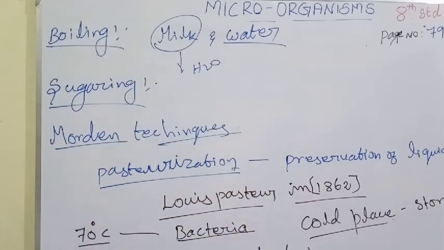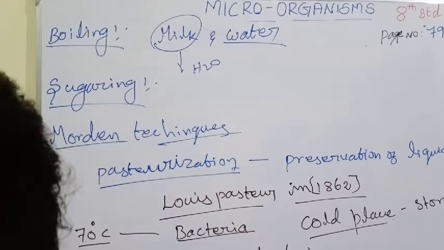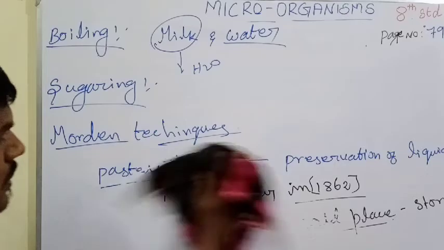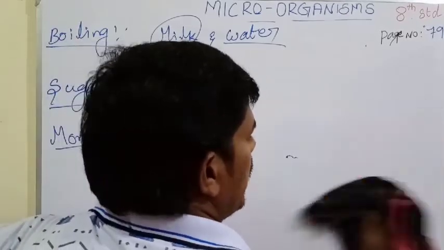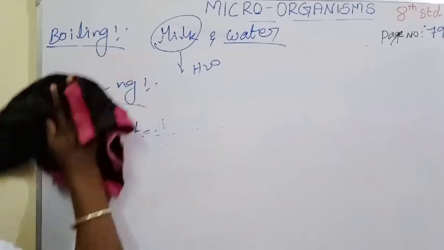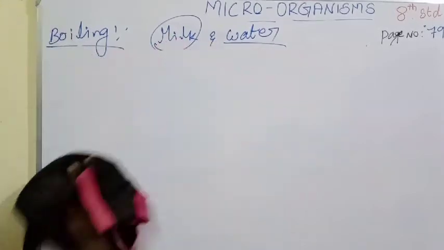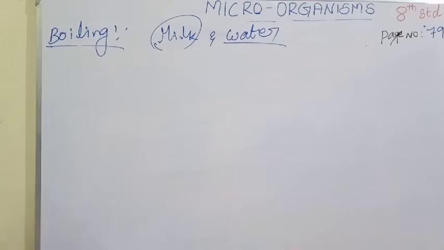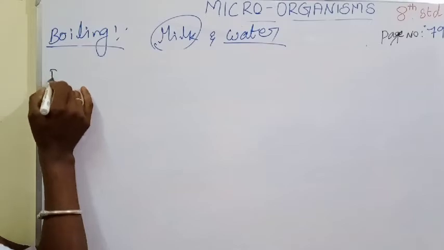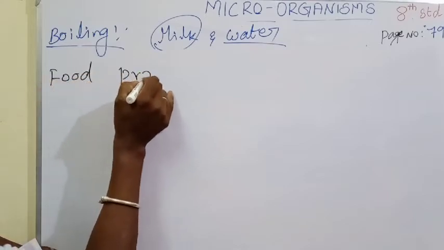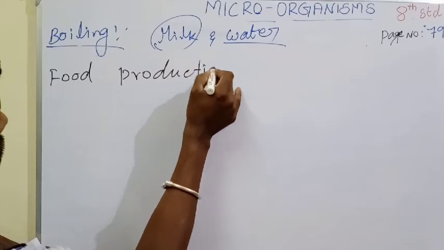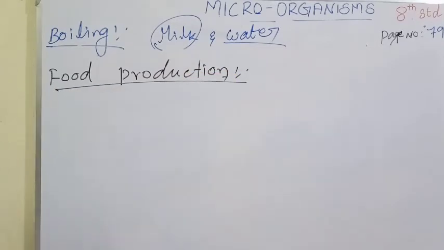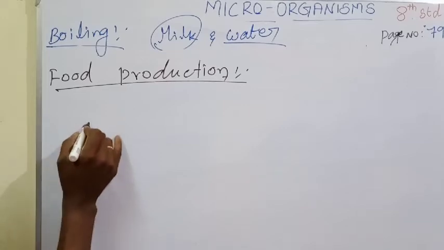And next, food production, which means probiotics. If you do not have the text, you want to take notes; if you have the text, just go through it. This is page number 79 and 80. Now, food production: probiotics.